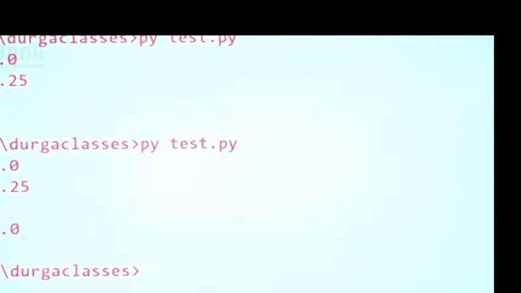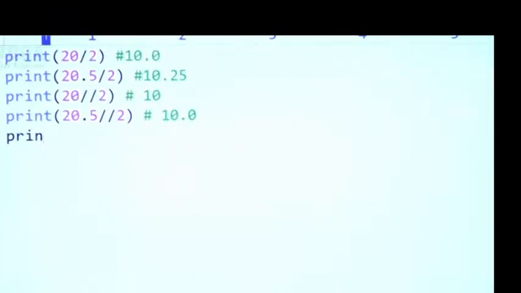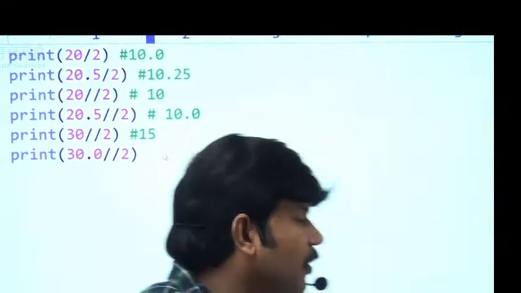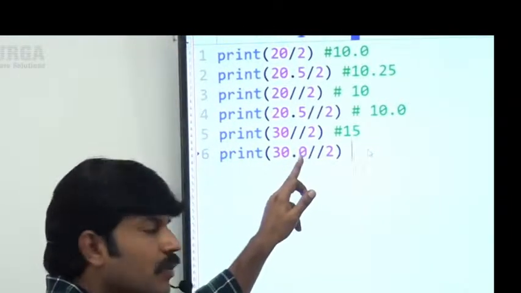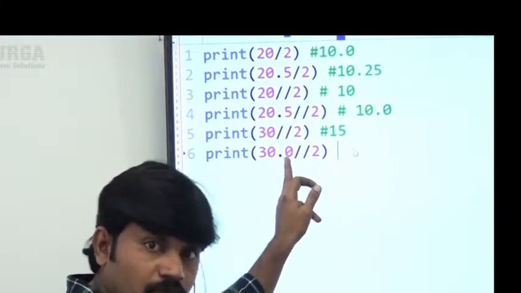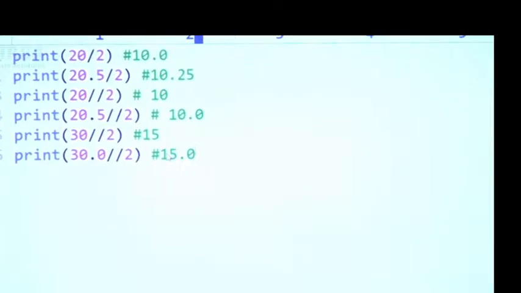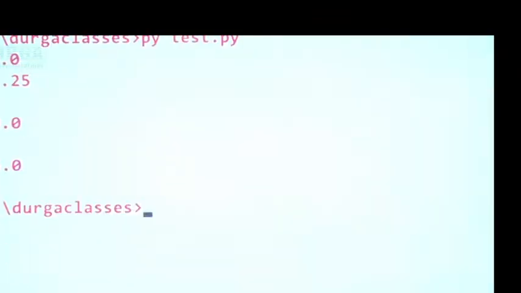The last one, 10.0. Similarly, print 30 floor division 2, sir. Obviously, the answer you are going to get is 15, because both arguments are int type. Like sir, 30.0 floor division 2. What answer are we going to get, sir? At least one argument is a float, so compulsorily the result is always a float floor value. Now the answer we are going to get, sir, is 15.0. Can you please observe that? 15 we are getting, and then 15.0.